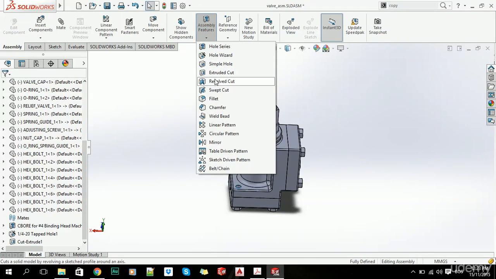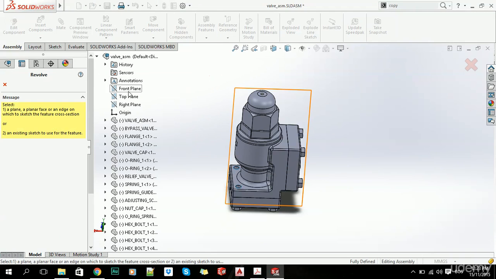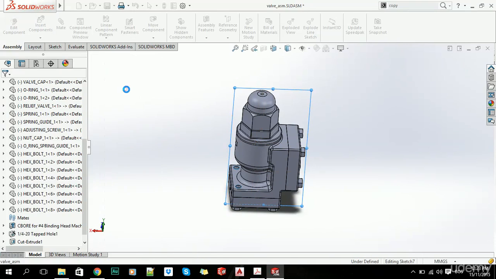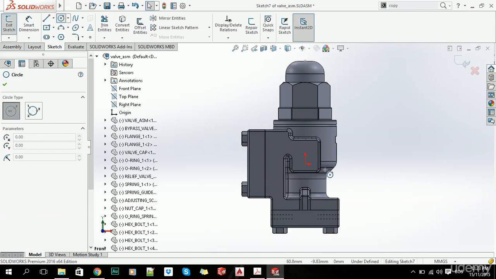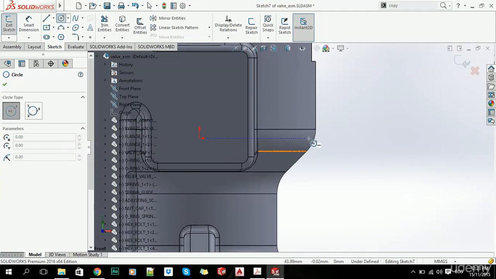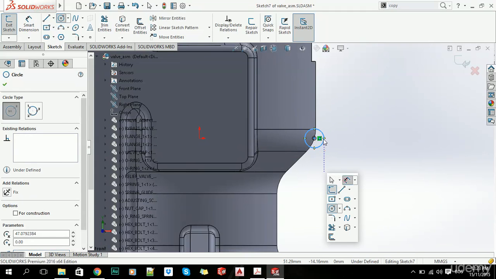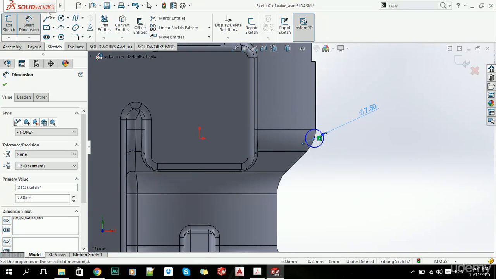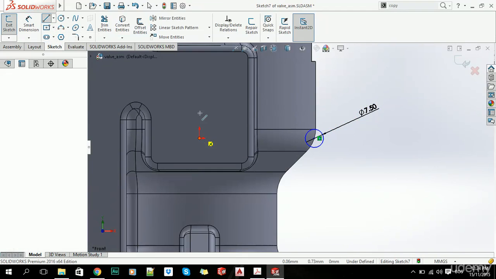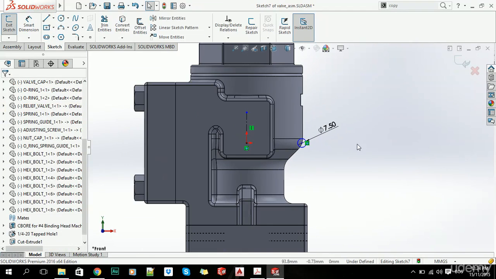Now the next feature we can use is Revolved Cut. So we can specify not only these planes but these default assembly planes. Let's choose Front Plane, and let's create a circle here, specify this diameter of 7.5, let's say, and create a center line so we can revolve around it.